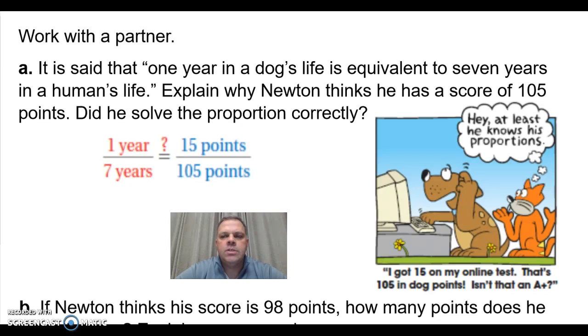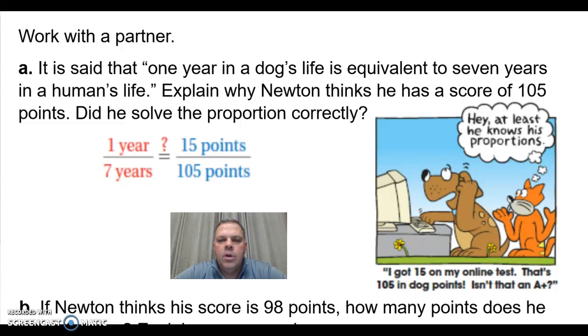For our next example, I also want you to work with a partner. It is said that 1 year in a dog's life is equivalent to 7 years in human life. Explain why Newton thinks he has a score of 105 points. Did he solve the proportion correctly? Please pause the video and allow students to talk about this.